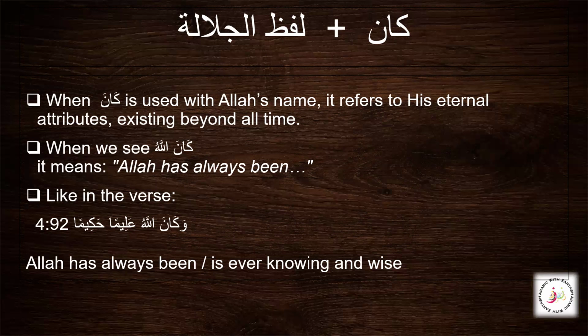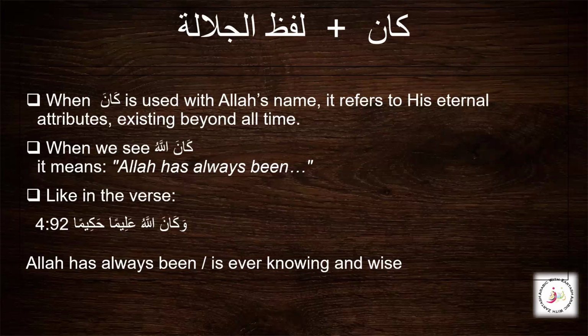We know that kana means he was, so it is translated as he was. But when it is used with Allah's name, it reflects His eternal and unchanging attributes. With Allah's name, it refers to His eternal attributes existing beyond all time. And this is a beautiful intersection of the Nahw and faith that it increases our appreciation of the language of the Quran. Normally, the verb kana, like we know, means was, and it is used to talk about the past.